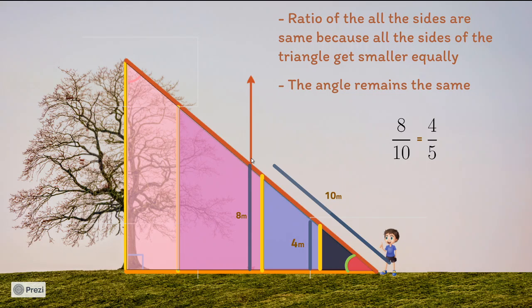So what did I do here? What I'm trying to show here is the ratio of the sides of the triangle remains the same throughout, because the angle is the same. So if it is 4 meter and if it is 5 meter, the next triangle's sides also will be in the same way. For example, if it is 8 meter, this side will be 10 meter.